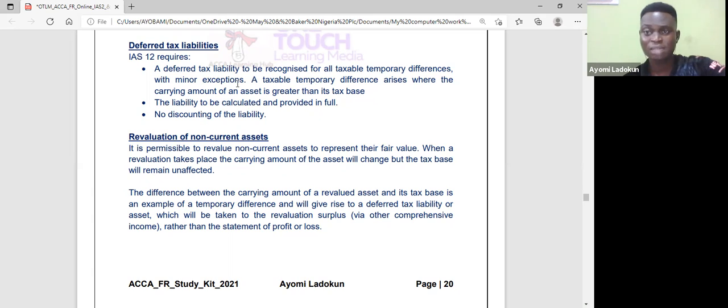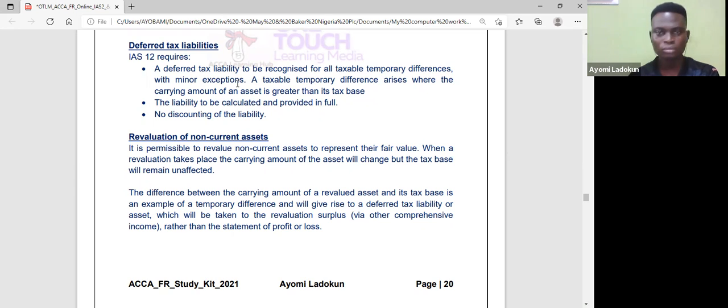Now, a deferred tax liability is recognized on all taxable temporary differences. Okay. Remember, a taxable temporary difference will arise when the carrying amount of an asset is higher than the tax base, just like we've seen in that question. Okay. And the liability has to be calculated and provided in full, and you don't discount. Remember, it's for the future, but you don't discount. So no discounting of the liability. You leave it the way it is.